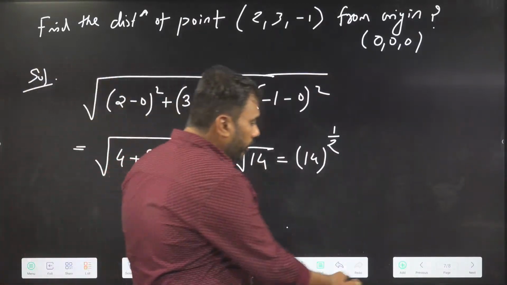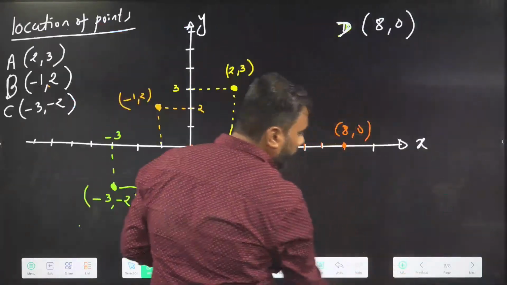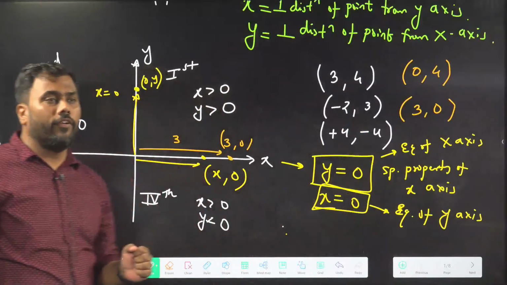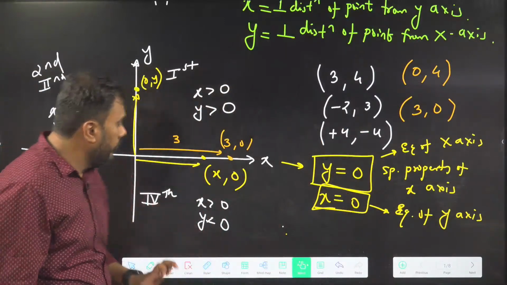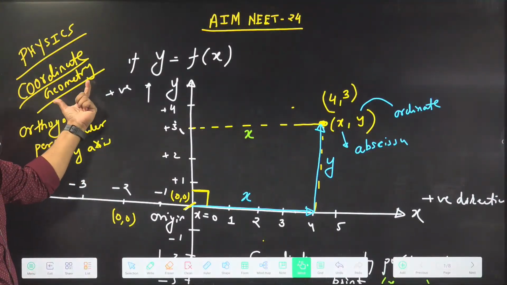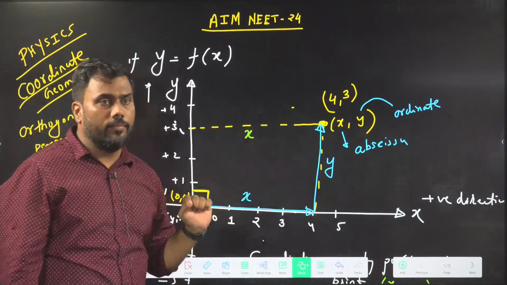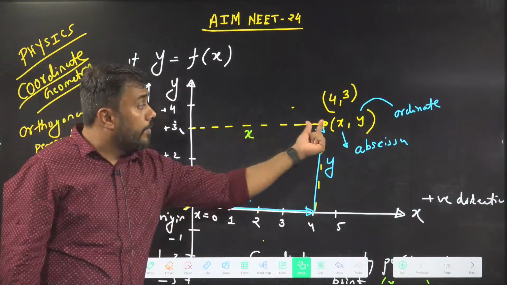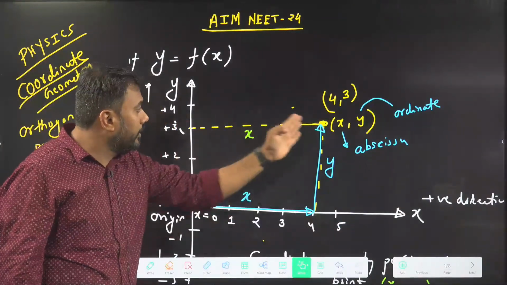Because class timing is over, let us recap a little bit. What we have learned today: we started with basic coordinate geometry. First, the meaning of the xy axes and the meaning of the coordinates of an (x, y) point. X coordinate means perpendicular distance from the y axis.